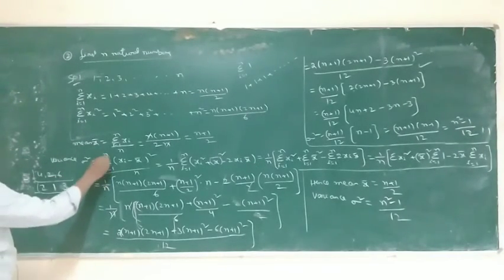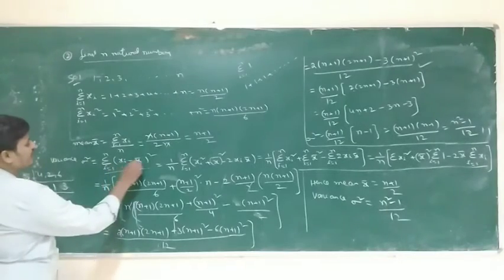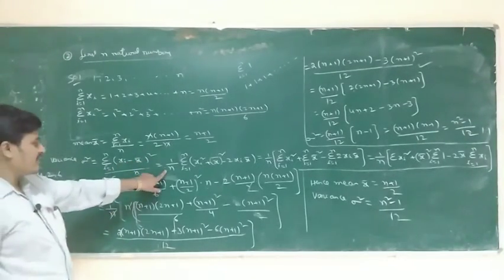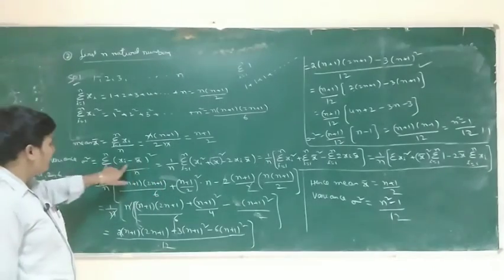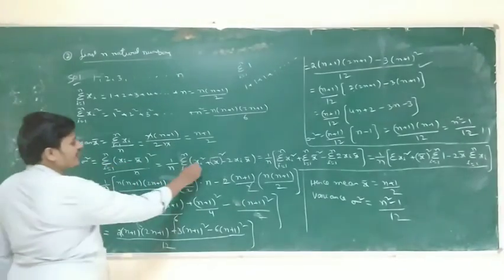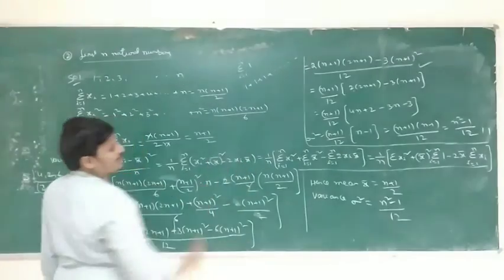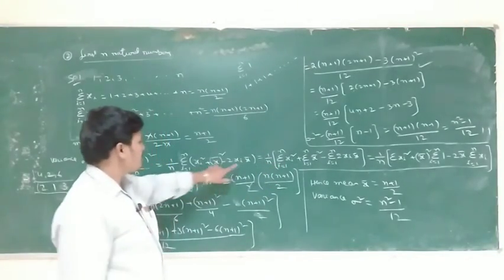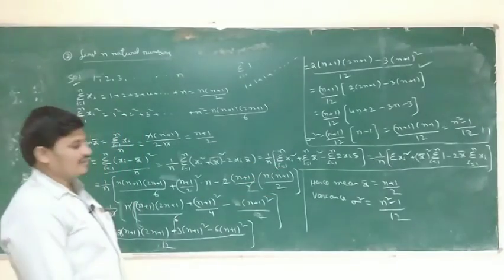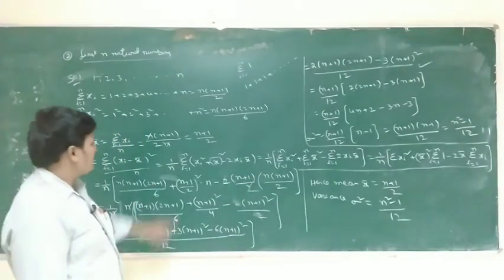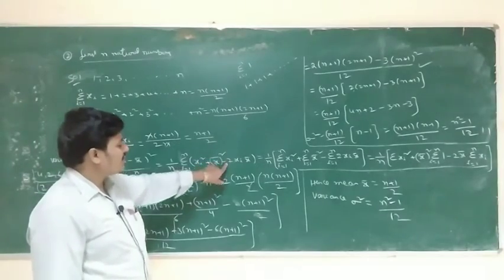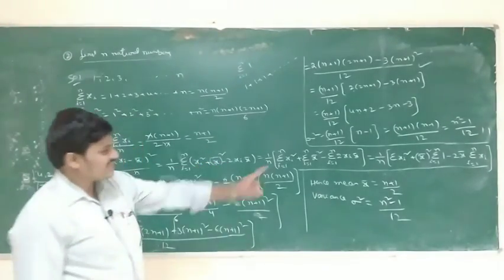The formula is sigma for i equal to 1 to n of (xi minus x bar) whole square, divided by n, that is equal to 1 by n, separating sigma. This is (a minus b) whole square, which is a square plus b square minus 2ab. So separate the sigma, these are three terms, apply sigma to each one: sigma xi square, sigma x bar whole square, minus sigma 2 xi x bar.